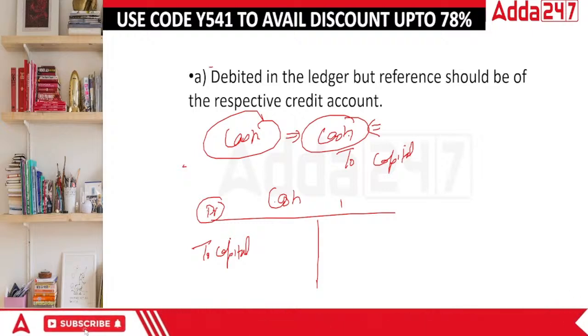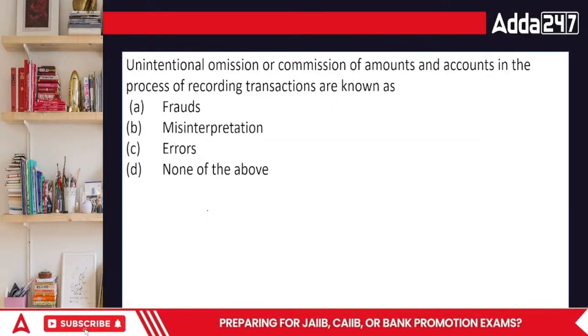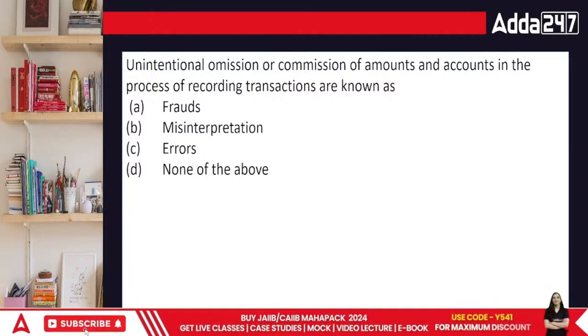Done, everyone? Unintentional omission. You didn't want to omit it, but you forgot about it.